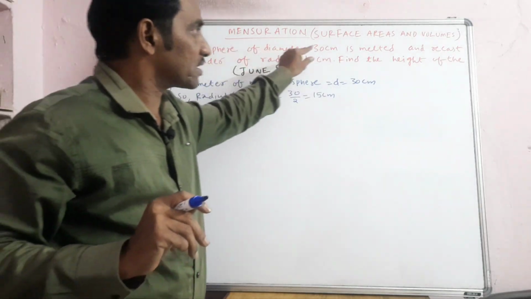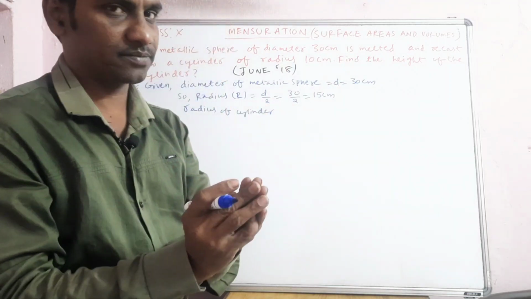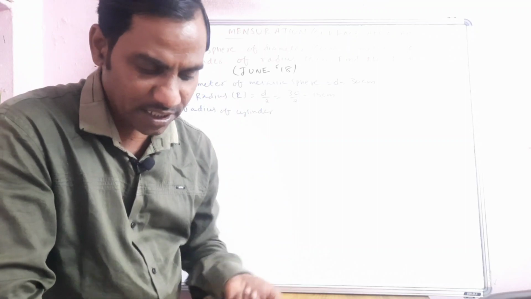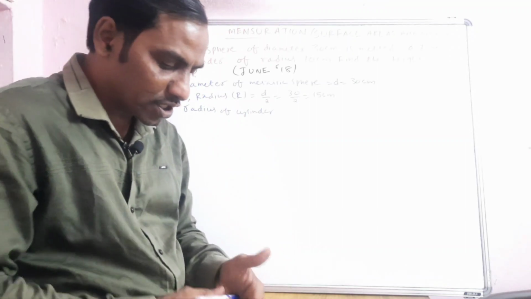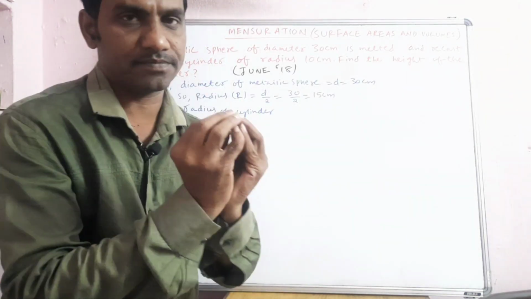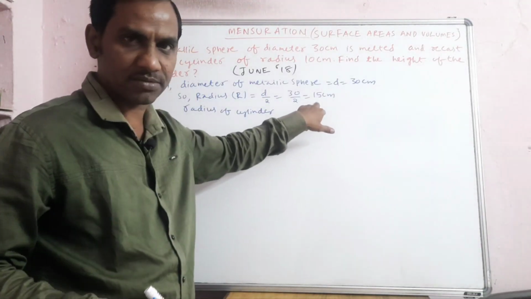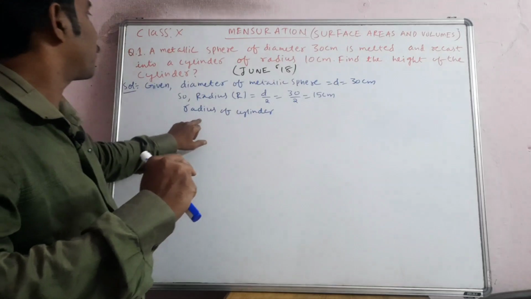A metallic sphere of diameter 30 centimeters is melted, meaning we are melting the sphere. Generally, when you melt it and make it into another shape, the volume will remain the same. So the sphere has radius 15 centimeters, and it is melted to form a cylinder.